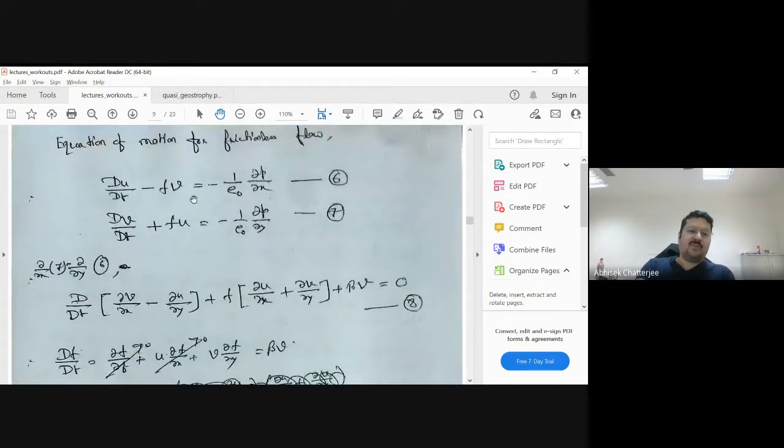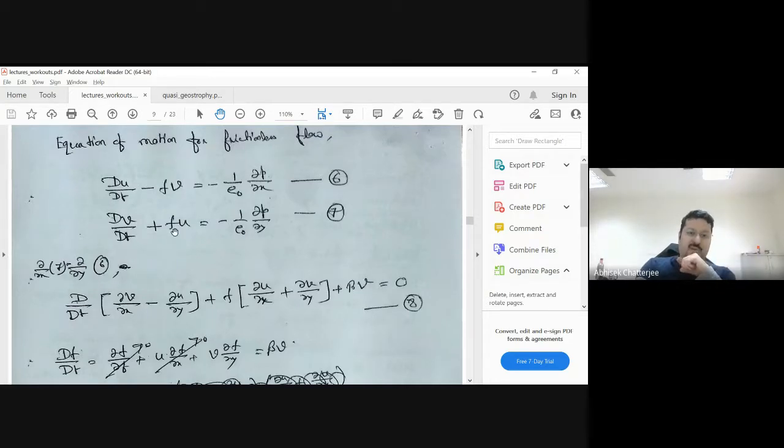Now, as usual, we want to find out the vorticity, right? Earlier we used to take a derivative of this equation and this equation, and subtract in such a way that we get del u del x plus del v del y to get the W term. You remember, right?